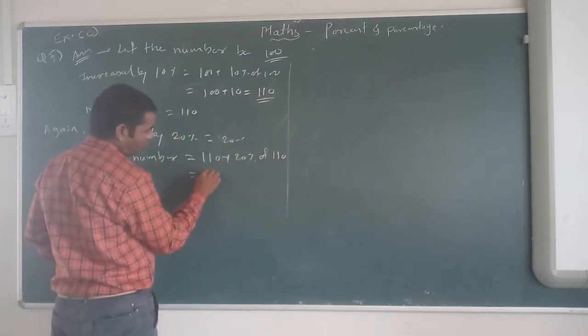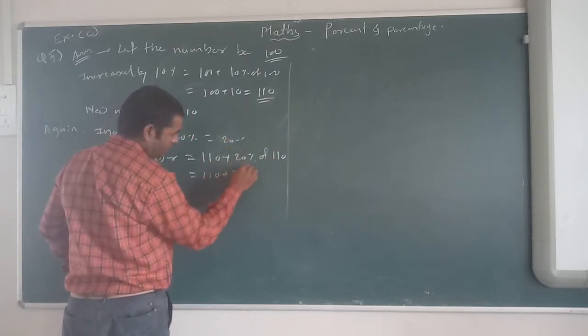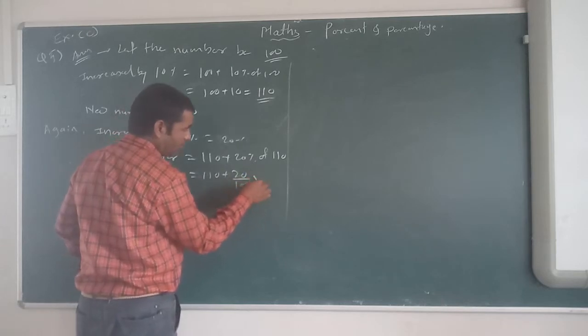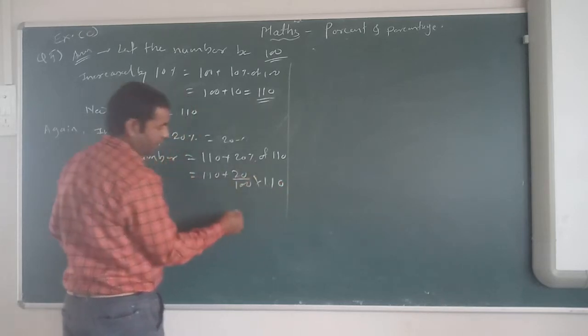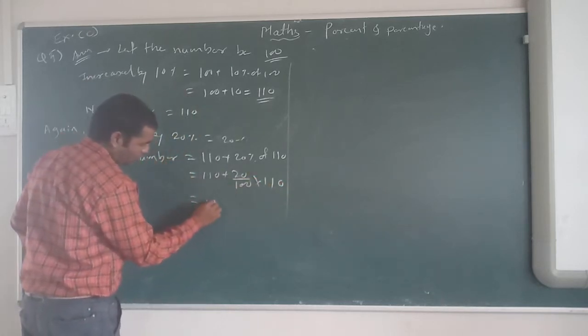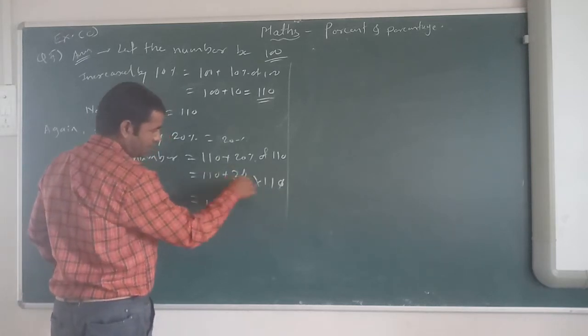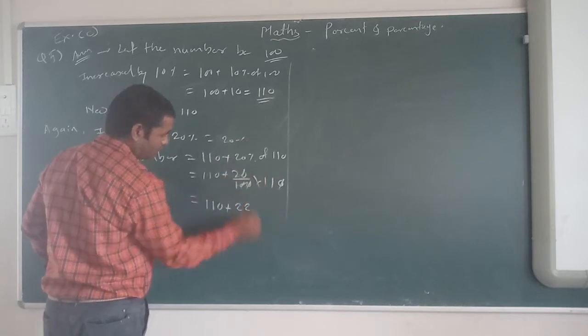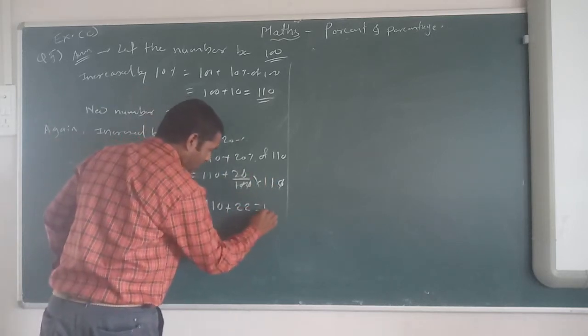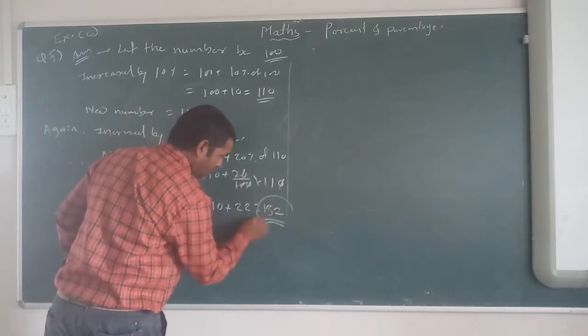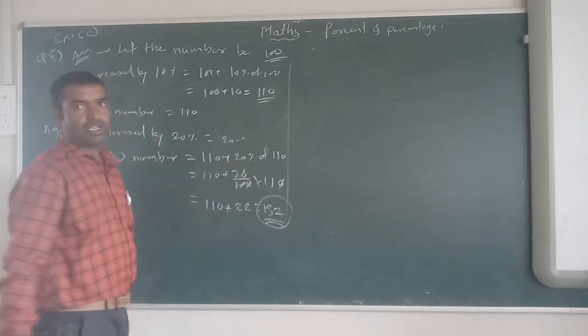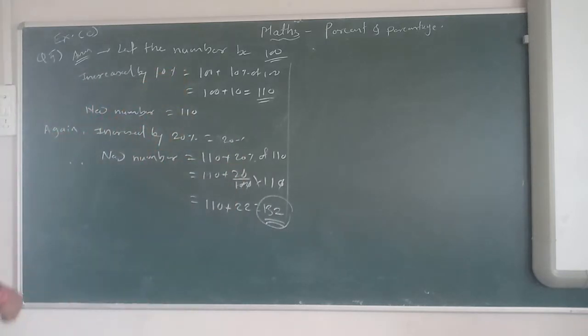So 110 plus 20 upon 100 multiplied by 110. So 110 plus this multiplication, the zeros cancel, so 22. That means it will be 132. What is the new number? 132. And what is the original number? 100.